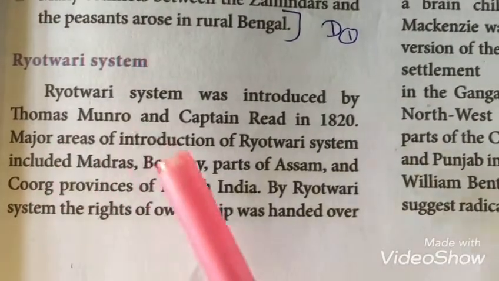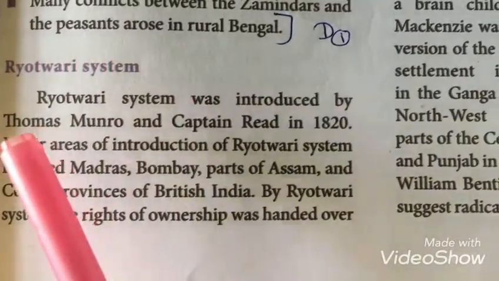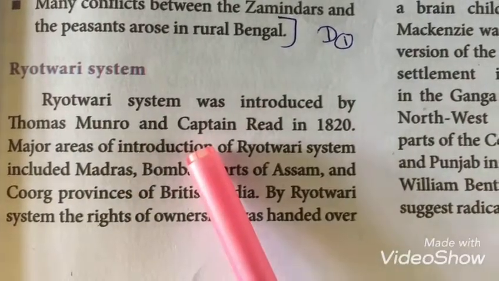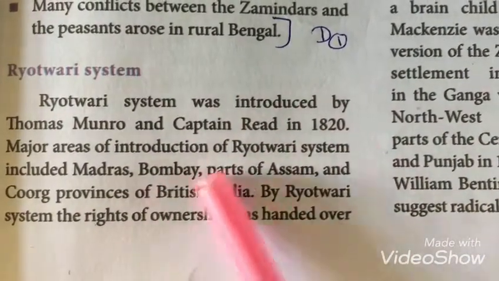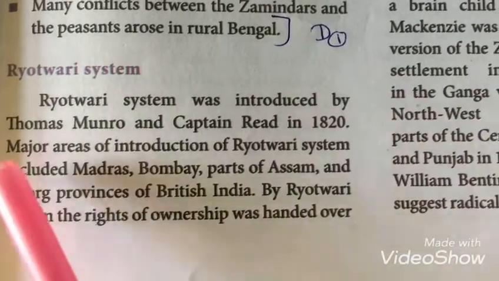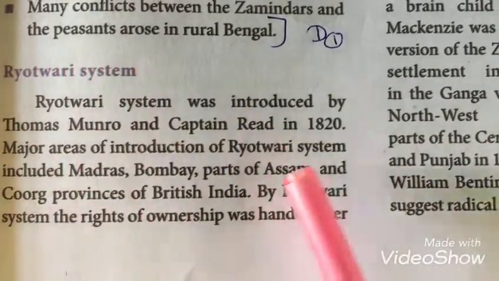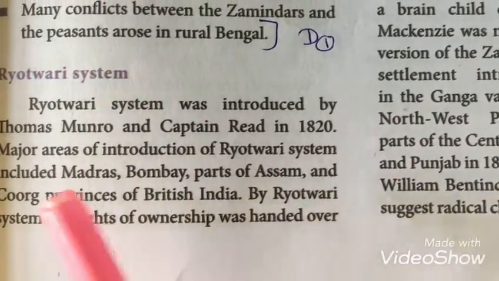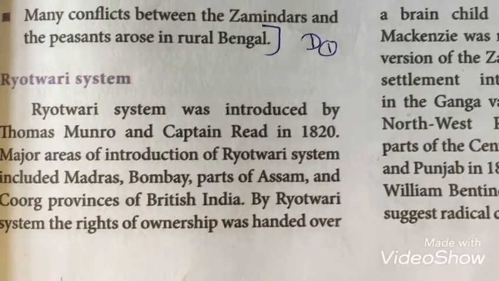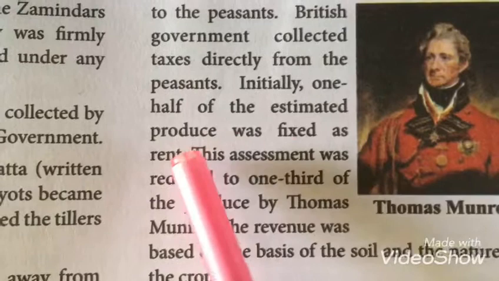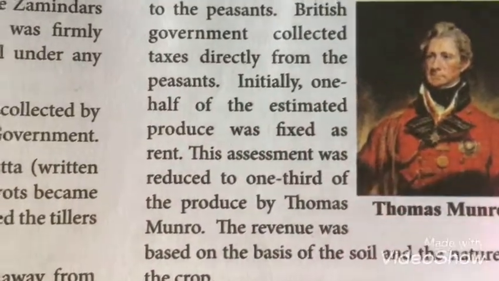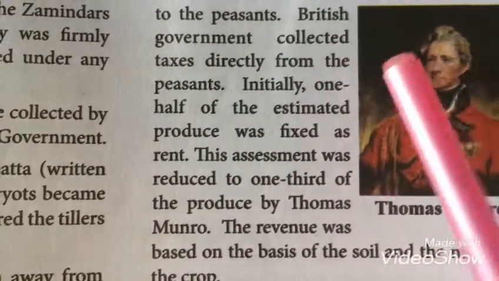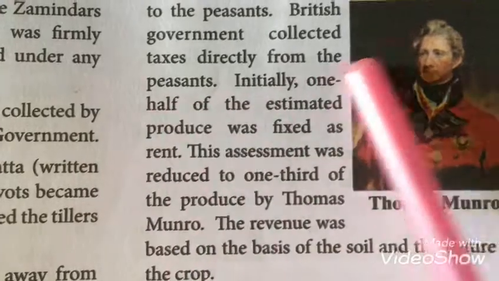Now we will see the second system, that is the Ryotwari system. The Ryotwari system was introduced by Thomas Munro in the year 1820. It was introduced in Madras, Bombay and some parts of Assam and the Coorg provinces of British India. In this system, the farmers are considered the owners of the land, so there is no work for zamindars.